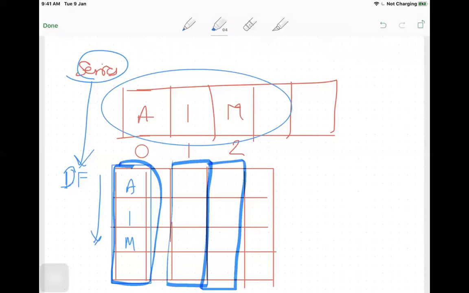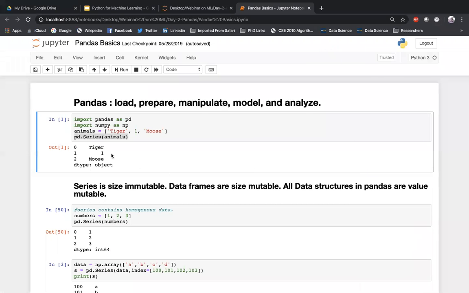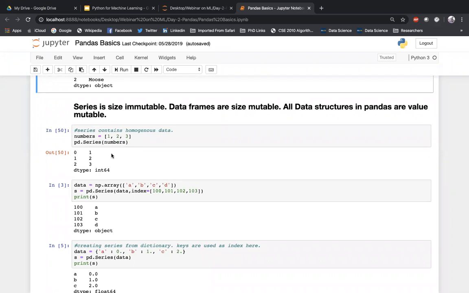Okay, so this is how series and data frames work in the background. With that understanding, we can see what else we can do. Okay, so series is size immutable. I have already told you what mutability and immutability are. Mutability is that I can change, I can modify.